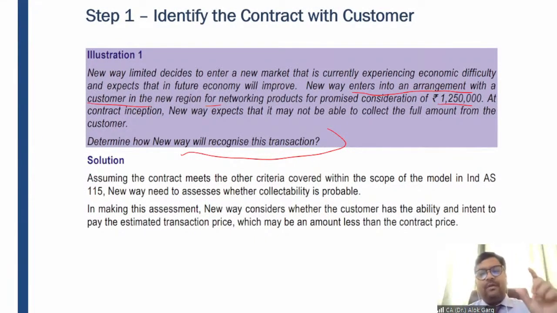If I can show you this particular illustration, it does not require any numerical calculation, right? But this illustration requires a practical application of the concept which is there in Ind AS 115, step 1, right? If you are not well versed with the concept of the standard, you will not be able to perform in your examination as well as in your practical life, right?